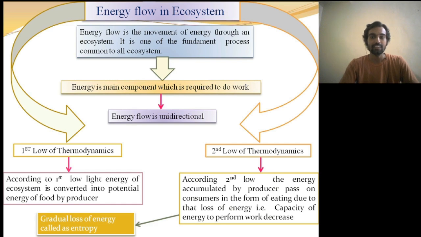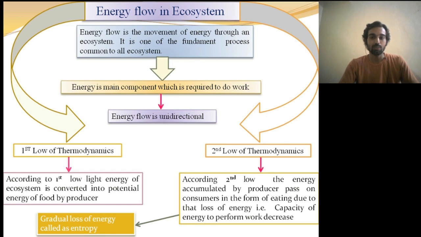So light energy can neither be created nor destroyed as it passes through the atmosphere. However, it can be transformed into another type of energy such as chemical energy or heat energy. The light energy of the ecosystem is converted into the potential energy of food by the producers.